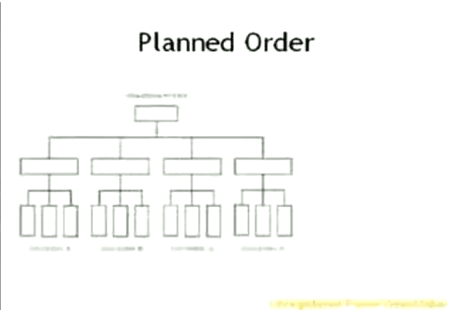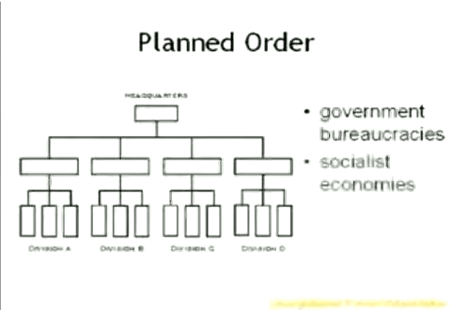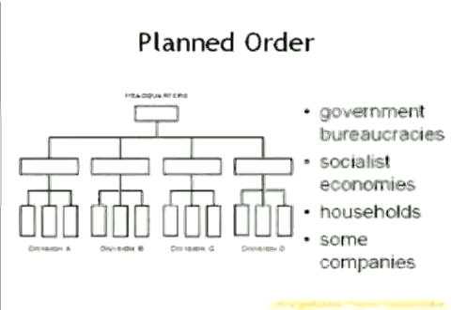What are some examples of planned social orders? Government bureaucracies, socialist economies, some family households, some companies. Of course, each of these systems can vary in their relative ability to function well as hierarchies, but all are marked by their top-down command and control organization.